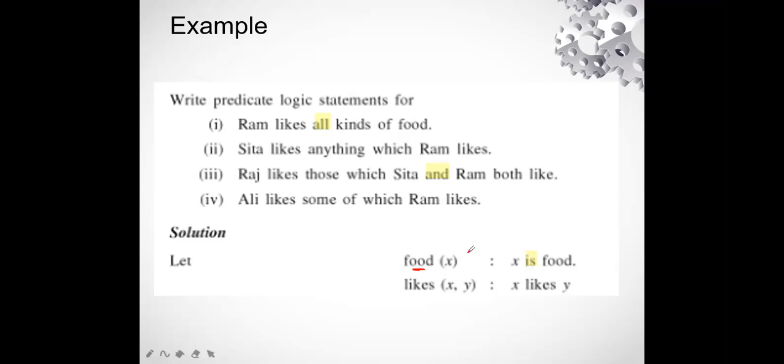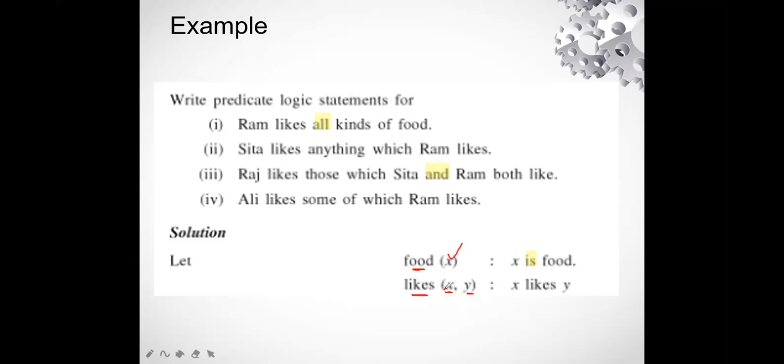So we are going to give a variable here, that is X. It can have any value, so it can be understood as X is food. Second, we have taken a function. The function is likes, brackets, X comma Y. So X comma Y can again be variables which can take values.